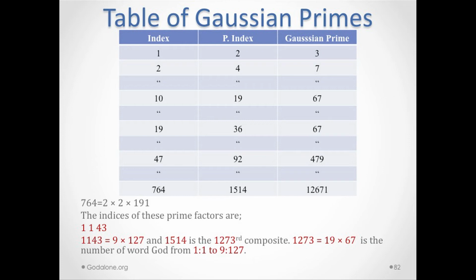It happens that the 10th initial surah in the Quran is number 19. The 19th initial surah happens to be 36. Okay? The 47th Gaussian prime corresponds to the 92nd actual prime.